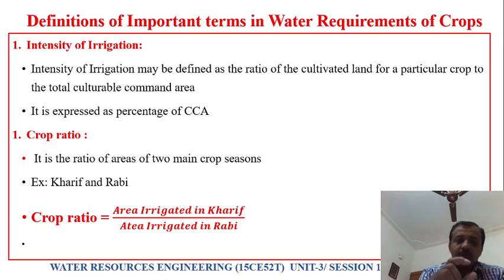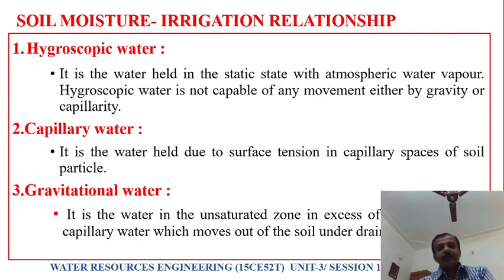Now coming to crop ratio. What is meant by crop ratio? It is the ratio of areas of two main crop seasons. What is that crop ratio? Area irrigated in Kharif season divided by area irrigated in Rabi season. This ratio we call the crop ratio. That is, area irrigated in Kharif season divided by area irrigated in Rabi season.